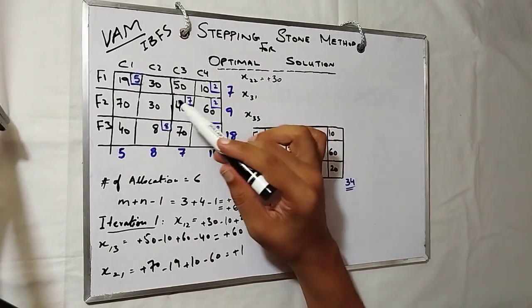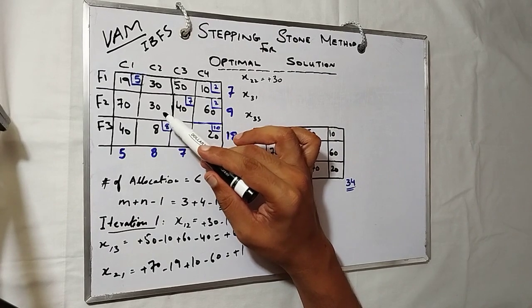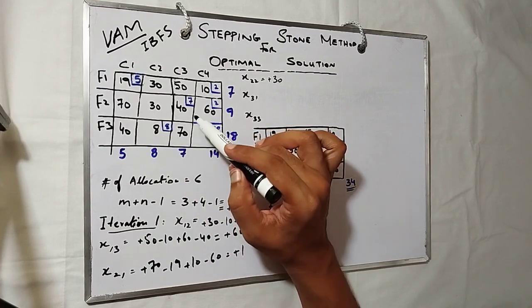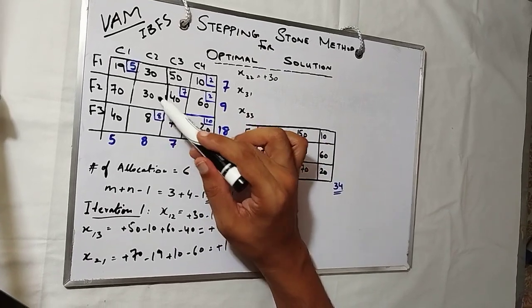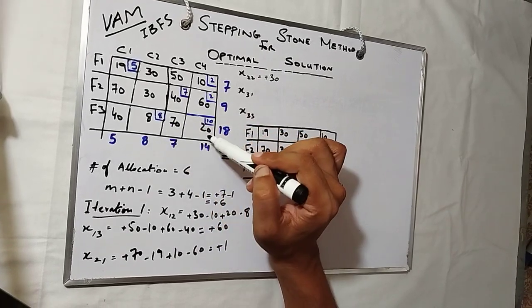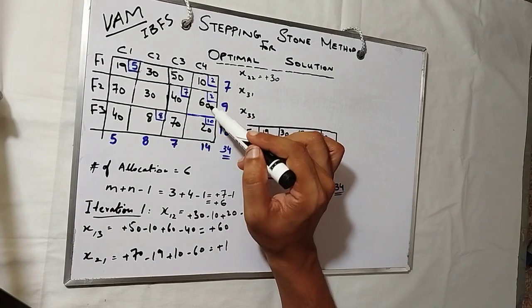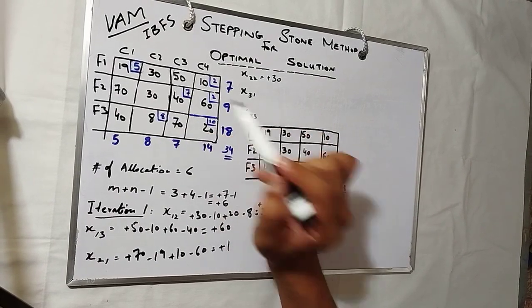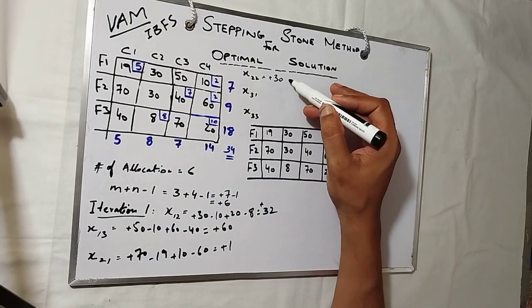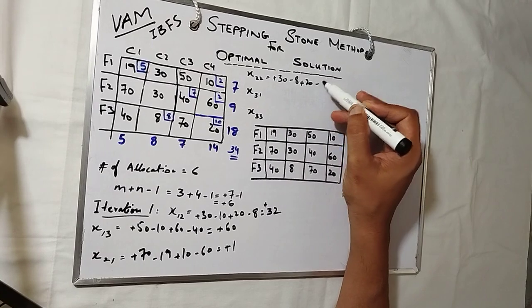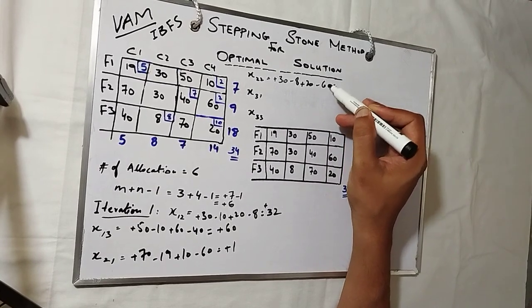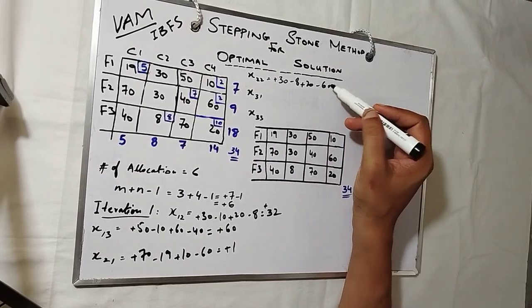So plus 30, the shortest route is we may go to here, here and there. We can go to here as well. So plus 30 minus 8 minus 20 plus 60, ignoring the 40, and we get back to 30. Plus 30 minus 8 plus 20 minus 60, and here we are.